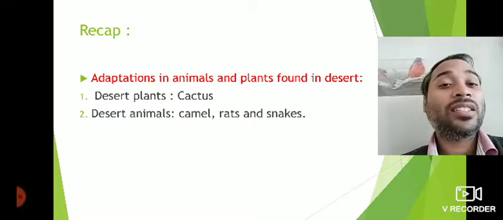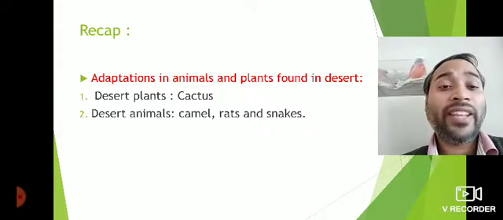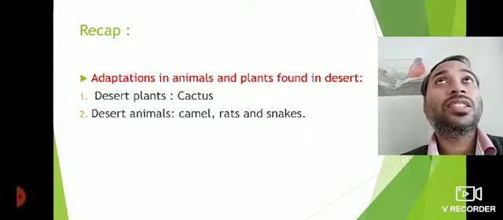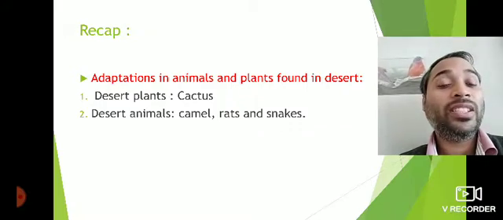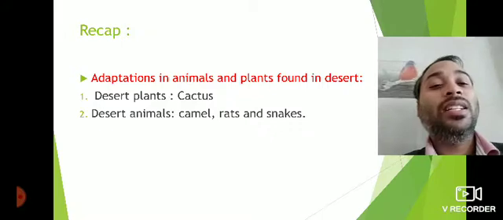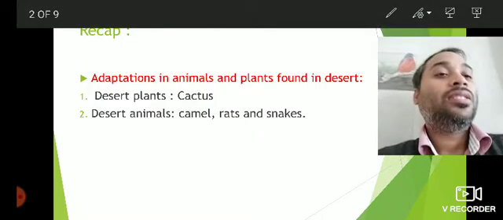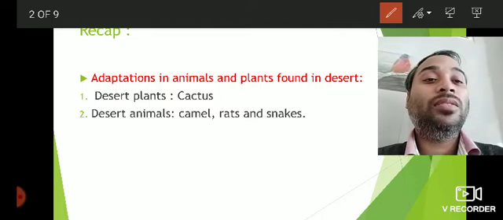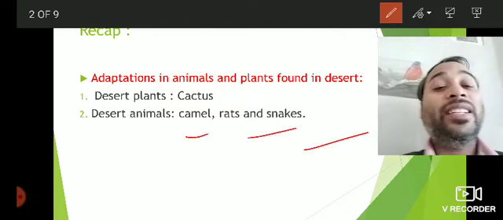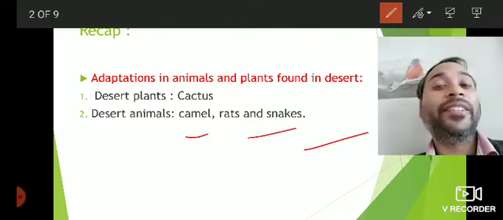Then we discussed about desert animals such as camel, rats, snakes. So we also discussed about the adaptations of camel, due to which they can survive in deserts. So I hope you have gone through and revised those topics again, since these are the topics which come regularly in the exam. So please go through them again and again, revise them again and again.